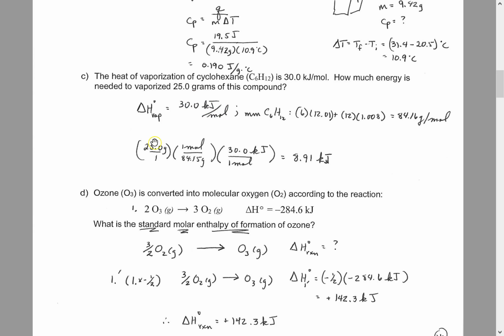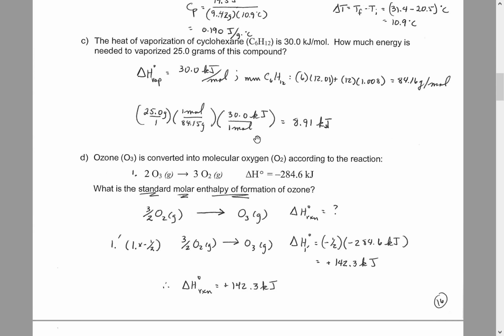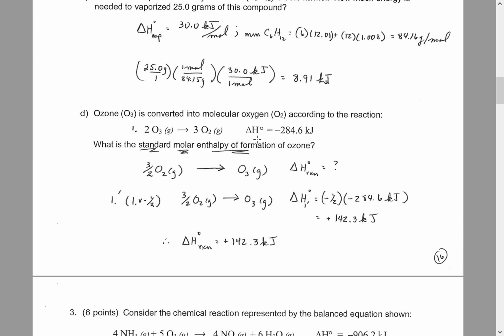We're going to use that to our advantage if we make our first term the mass of the cyclohexane we want to vaporize, that 25.0 grams. Then, of course, we're going to need to use the molar mass to get it into moles. So up here I show the molar mass calculation, and then we insert the heat of vaporization. Rounded to 3 significant figures, I get 8.91 kilojoules of energy. For D, could have worked it a couple different ways.